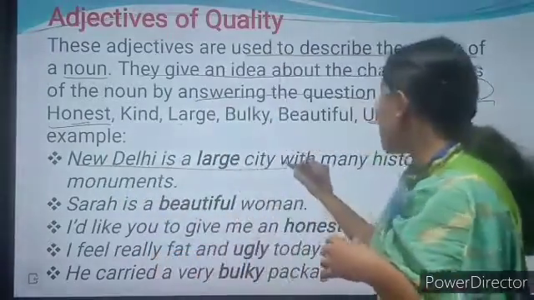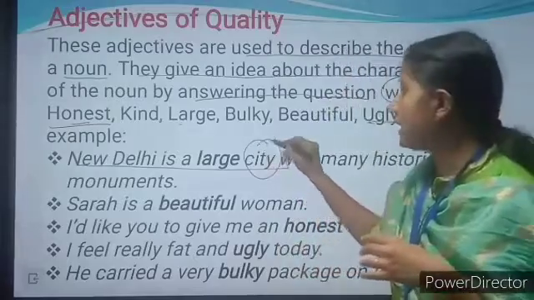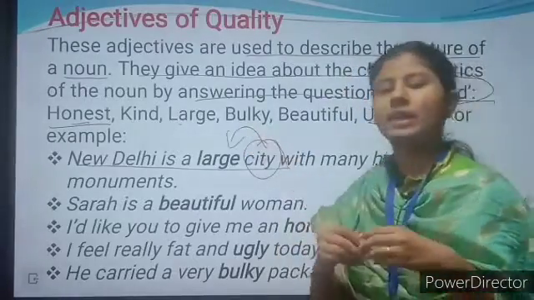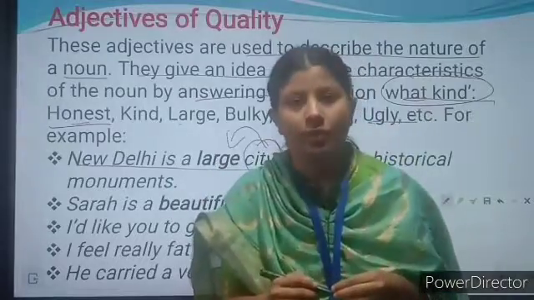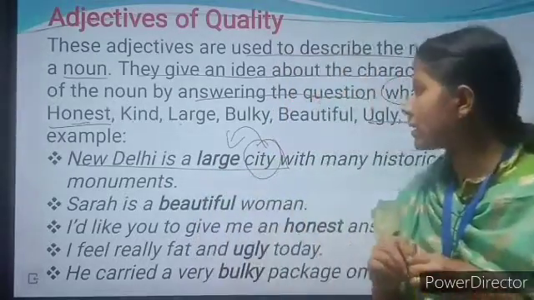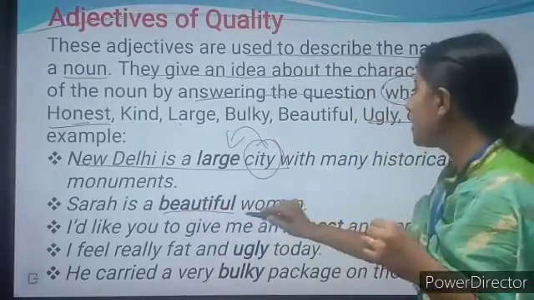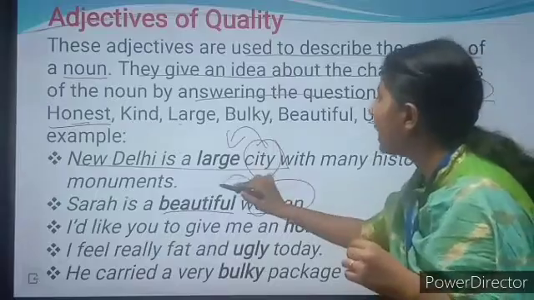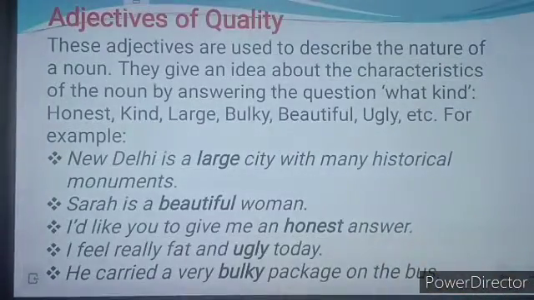New Delhi is a large city. So we are describing this noun city by telling that it is a large city. So large here is the adjective, isn't it? So I hope it is clear to you. Sahara is a beautiful woman. So we are describing this woman by telling that she is beautiful. Okay, so I hope it is clear.